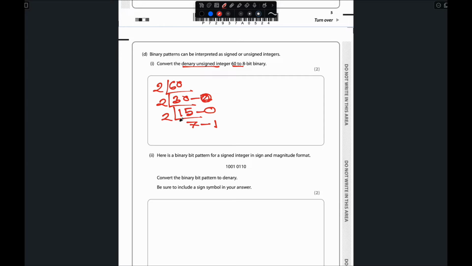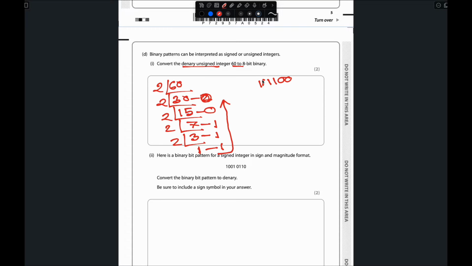Then again divide by 2: it goes in 3 times, so the answer is 3, but the remainder is 1. Now again divided by 2, 2 goes in 1 time and the remainder is 1. Now we take the remainders from bottom to top, this one first, then this one. The answer will be 1 1 1 1 and then 0 0.